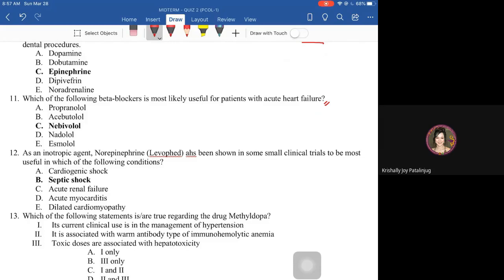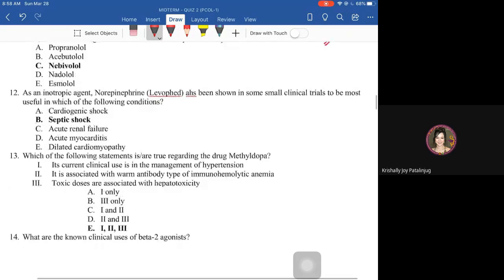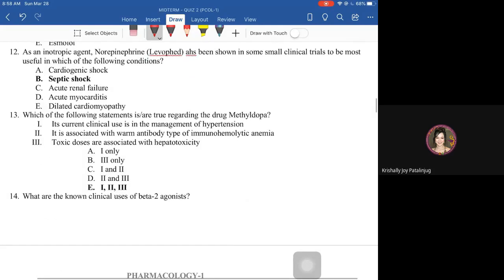And that includes nebivolol. Next, as an inotropic agent, norepinephrine has been shown in some small clinical trials to be most useful in which of the following conditions? So norepinephrine, yung nasa notes nyo, it is a first line in the management of septic shock.